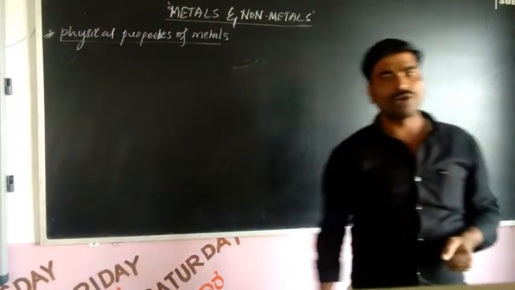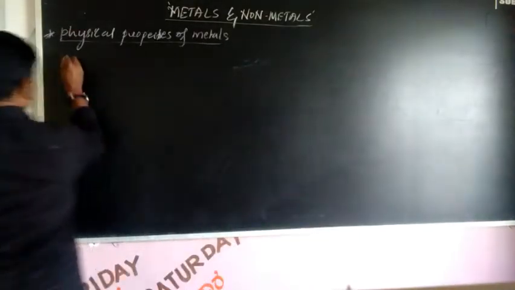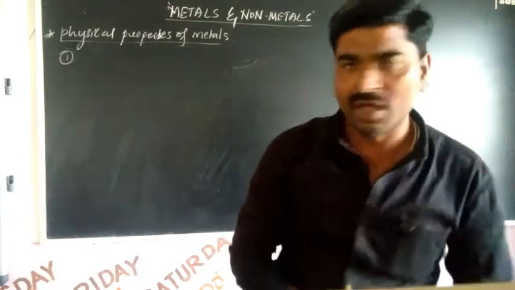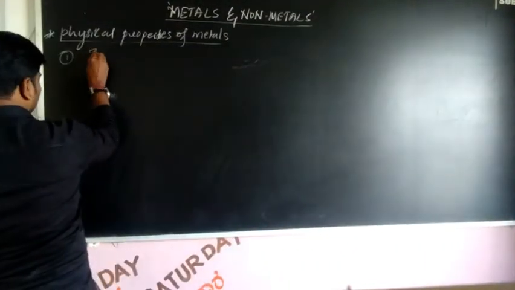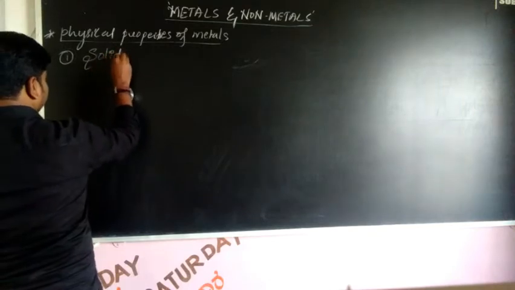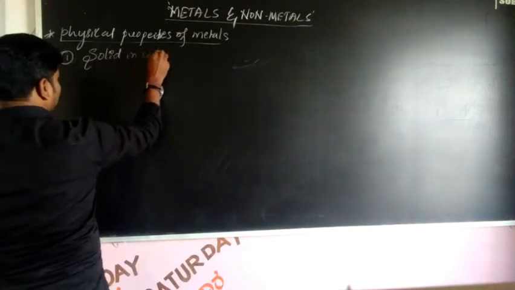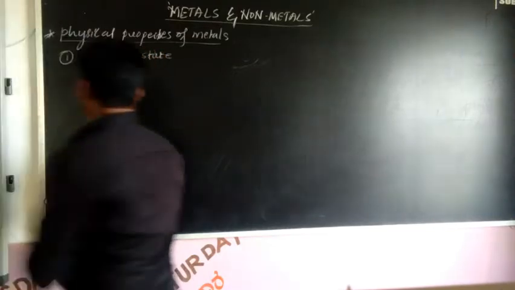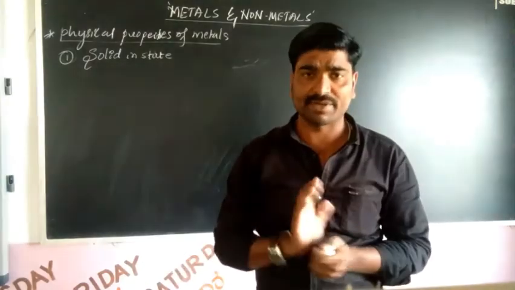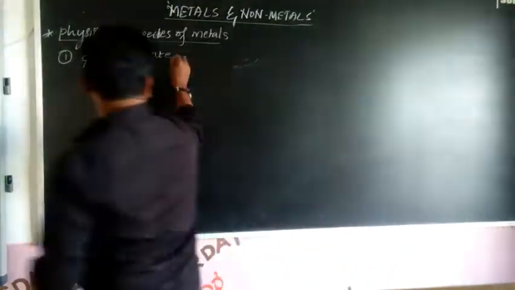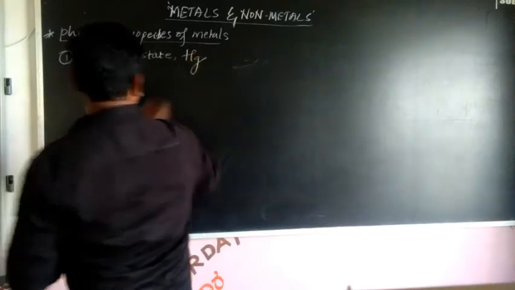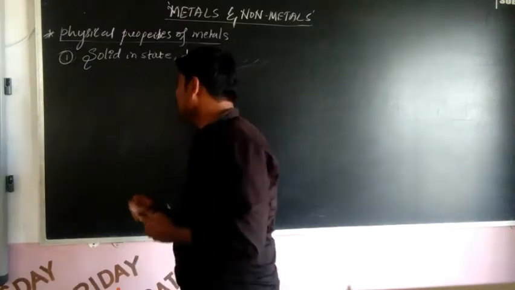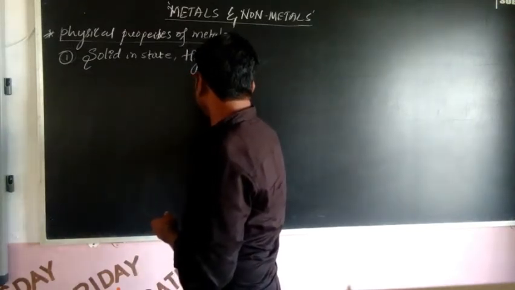The first physical property: all metals are solid in state. All metals are always in a solid state, except mercury, gallium and rubidium.